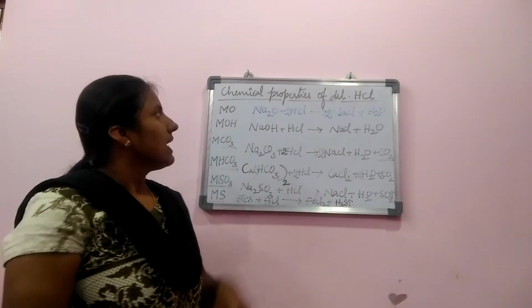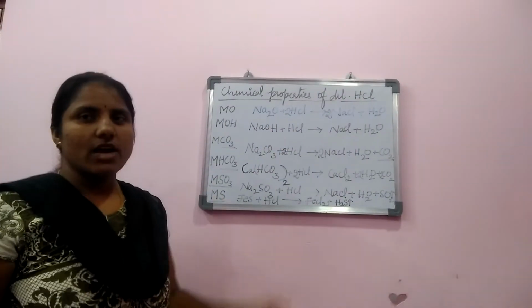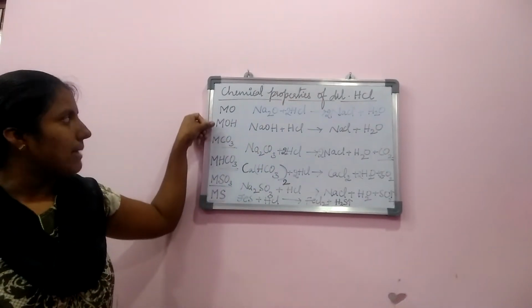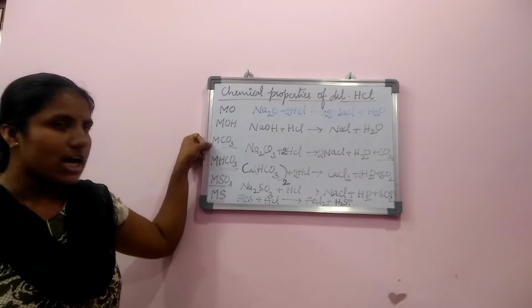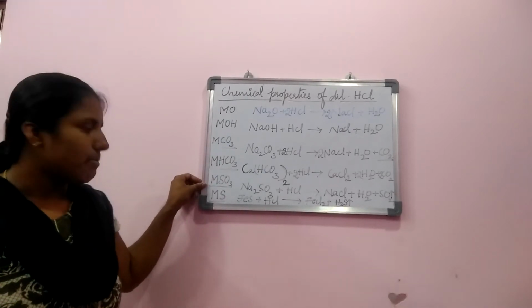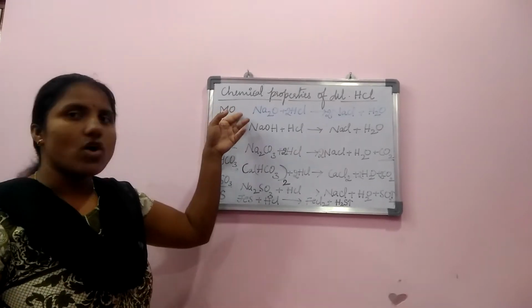We learn about chemical properties of dilute hydrochloric acid. Here we have the reactions of dilute hydrochloric acid with metallic oxides, metallic hydroxides, metallic carbonates, metallic bicarbonates, and metallic sulfides. Let's see first with metallic oxides.